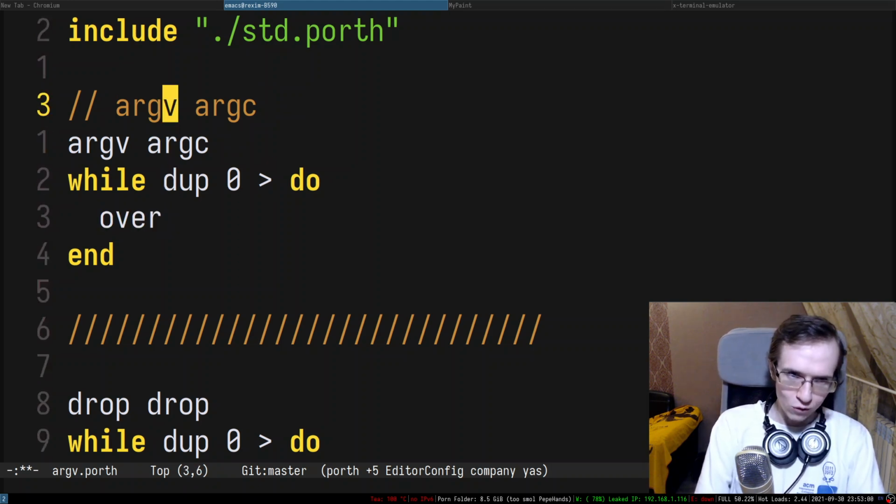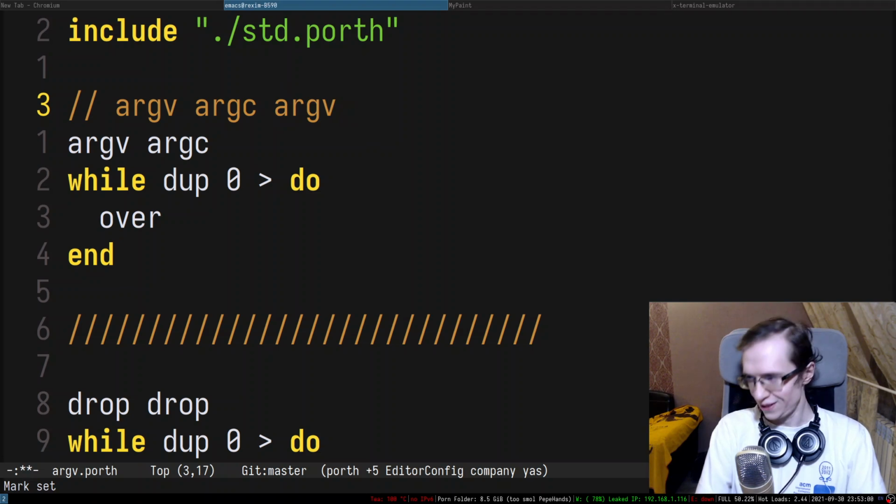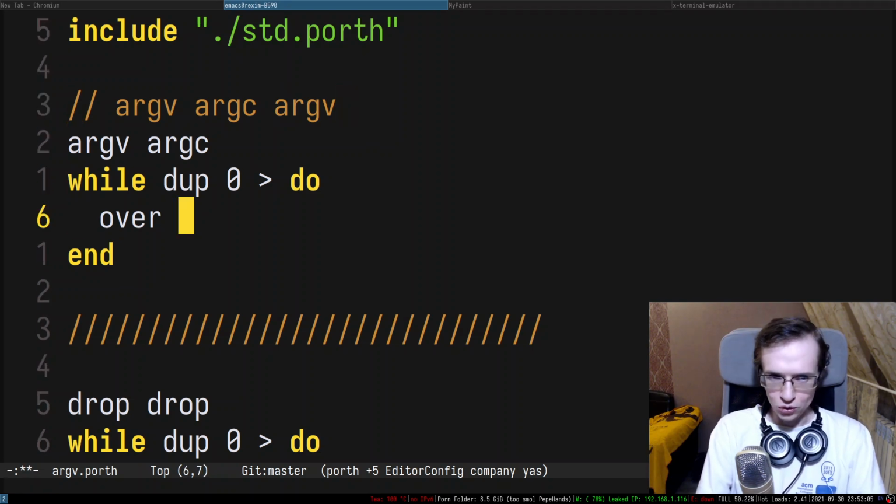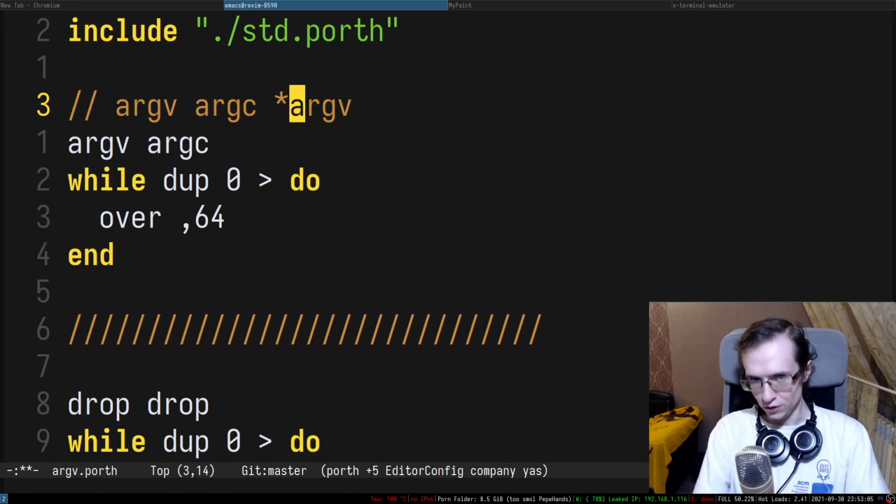So I'm going to do over. Over just copies the element over the stack. The next thing I want to do is dereference that pointer, right? So there we go, I have a pointer in there.